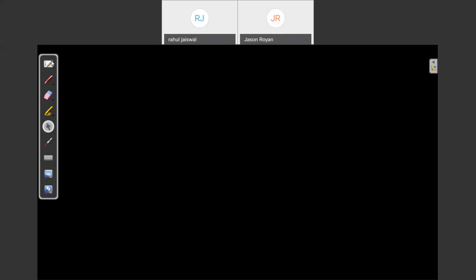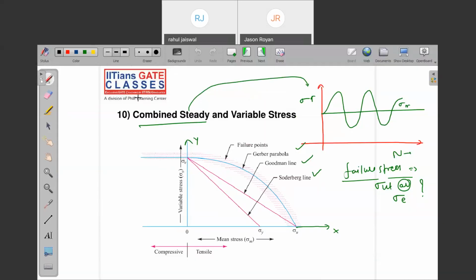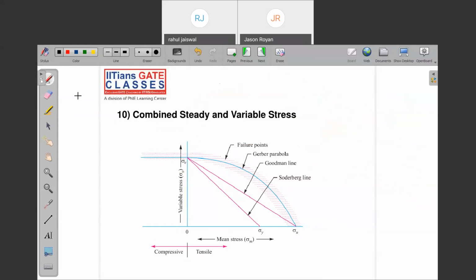Now, if you just go through this, can you see the PDF? Yeah. So by looking at this diagram, y-axis and x-axis, these are the failure points. Failure points. What is the meaning of this? If you are getting this many stresses, sigma mean and sigma variable, that material will fail.